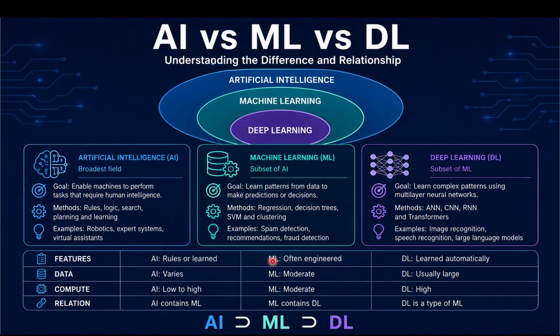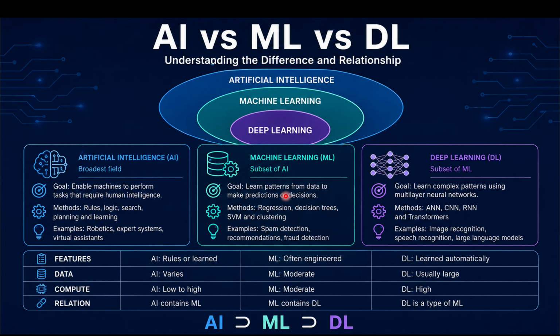Instead, we provide data and an algorithm, and the algorithm learns a model from that data. Common machine learning methods include linear regression, logistic regression, decision trees, support vector machines (SVM), and clustering. Machine learning may be supervised, unsupervised, or reinforcement based.